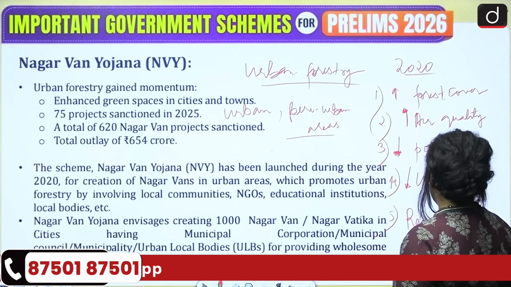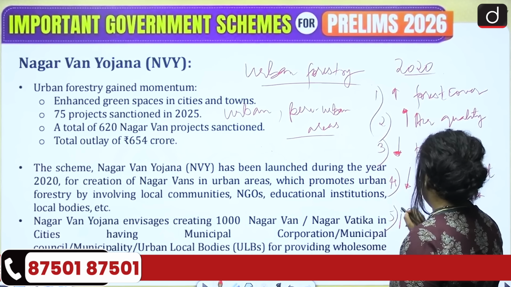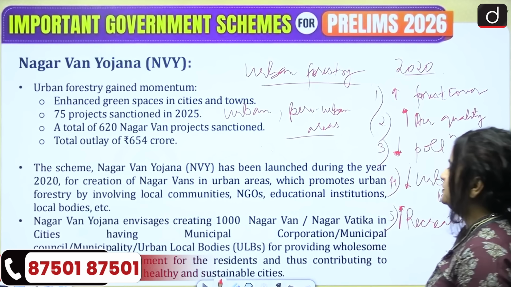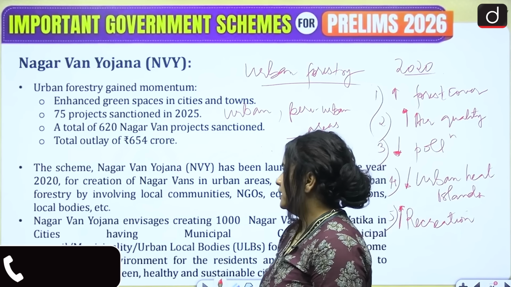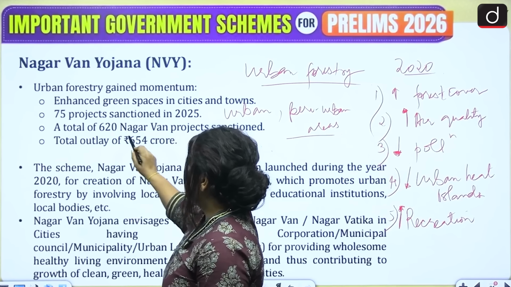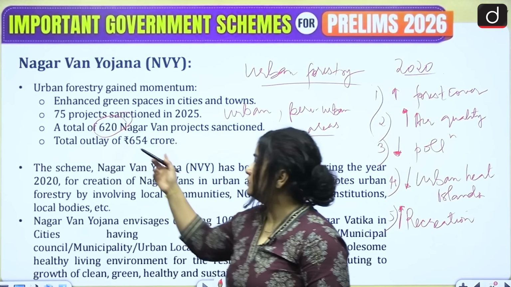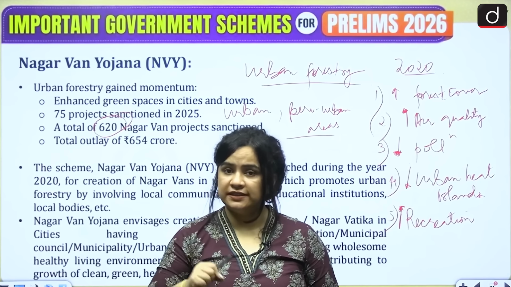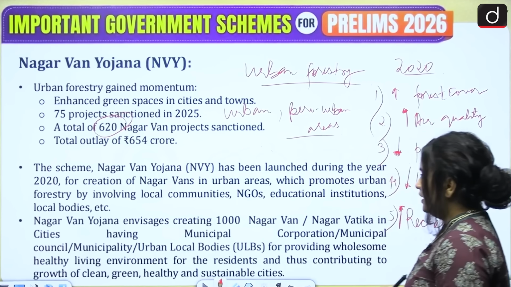So recreation will go up, right? So these are 5 or 6 objectives that have been done here. Now, so far, a total of 620 Nagar Van projects have been sanctioned and 75 projects were sanctioned in 2025 alone.